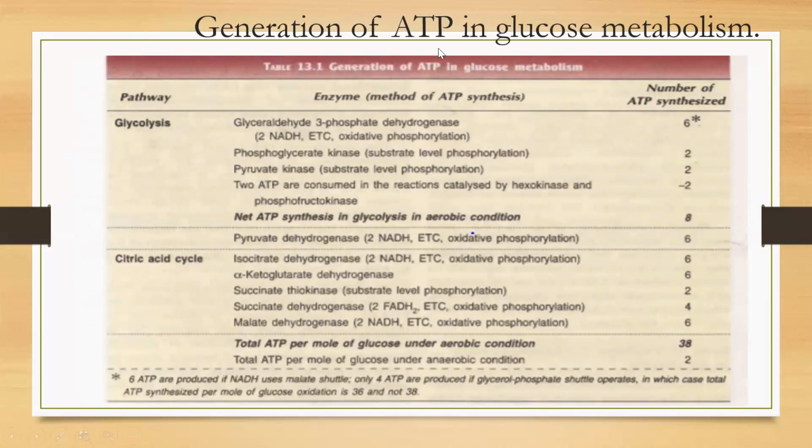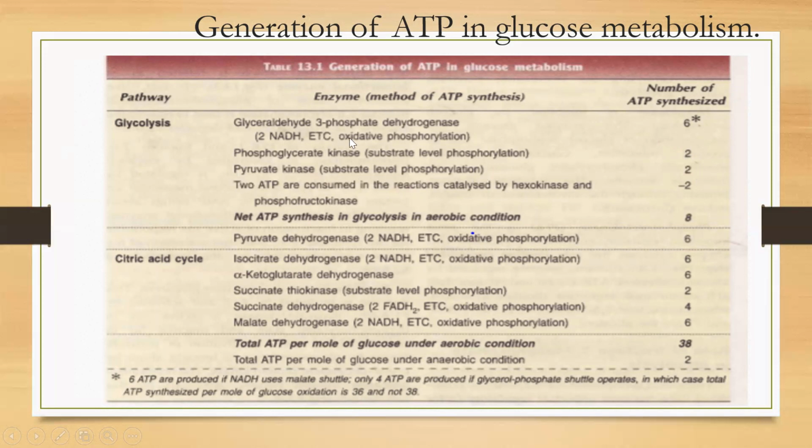So here they have given the generation of ATP in glucose metabolism. I have already told you that from the glyceraldehyde 3-phosphate enzyme we get 2 NADH, so 6 ATP. Then from phosphoglycerate kinase, this is a substrate level phosphorylation step. Here 2 ATP molecules are formed. Then from the enzyme pyruvate kinase also we get 2 ATP molecules. This is also substrate level phosphorylation.